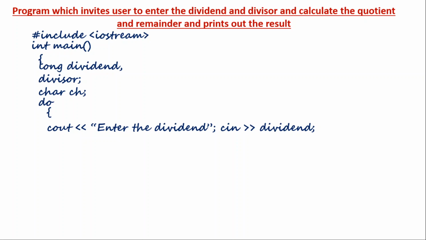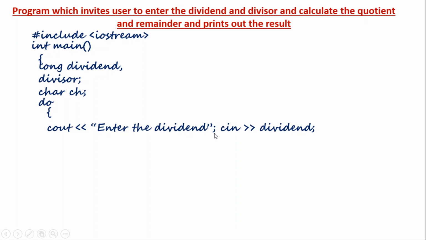Yeah, when it asks for a dividend, we should give in a dividend, right? Give a value, a number. So after the cout asking on the screen to enter the dividend, there should be an option to enter the dividend. For that we should have the keyword cin. Here you might have noticed that I've written everything in a single line. That is not a problem because a statement in C++ ends with a semicolon.